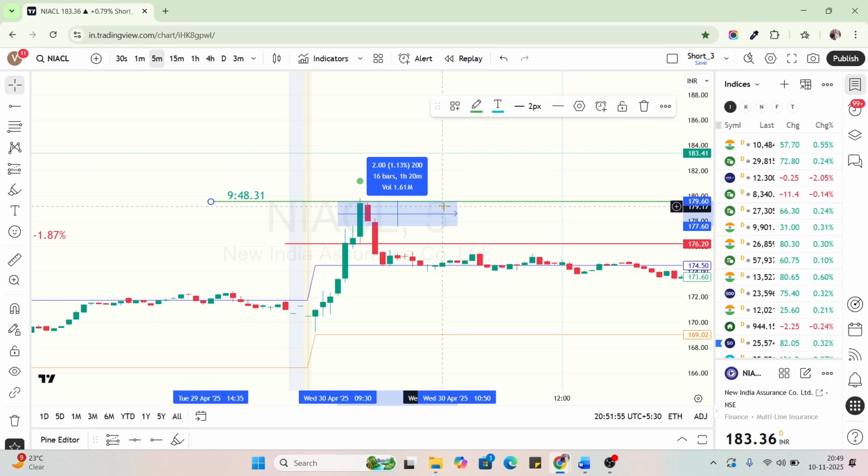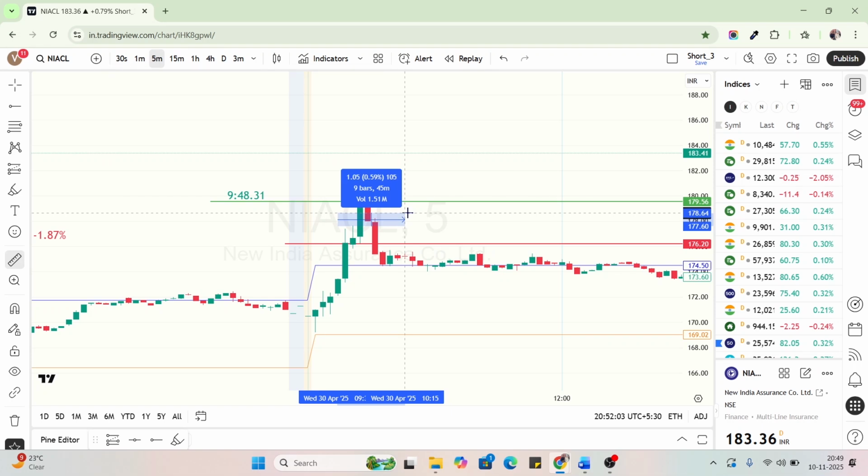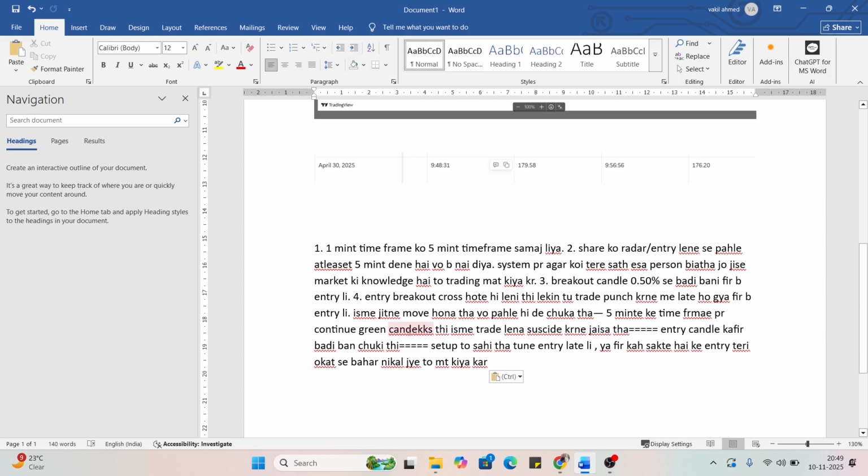So at that time my rule was, if the buying price crosses 0.5%, I shouldn't buy this trade. That was my plan, but I didn't follow my rule, my plan, and I bore the losses.